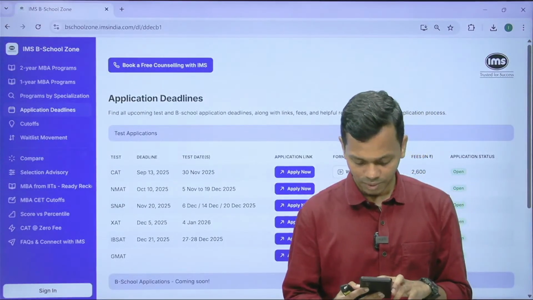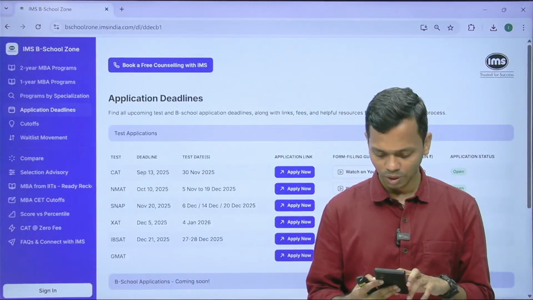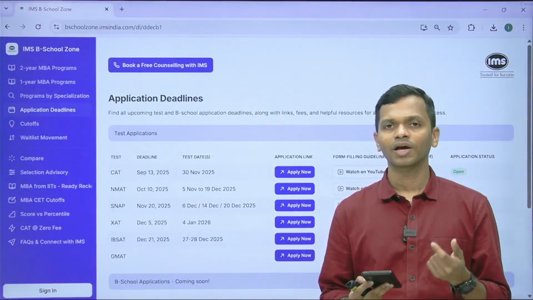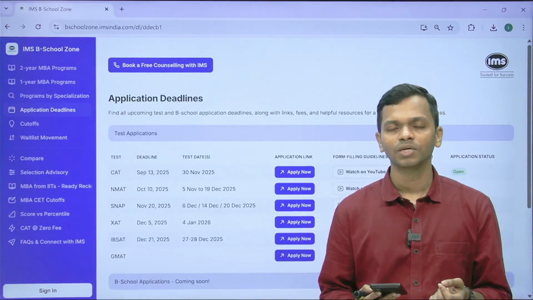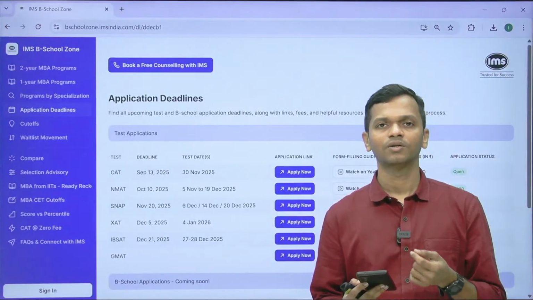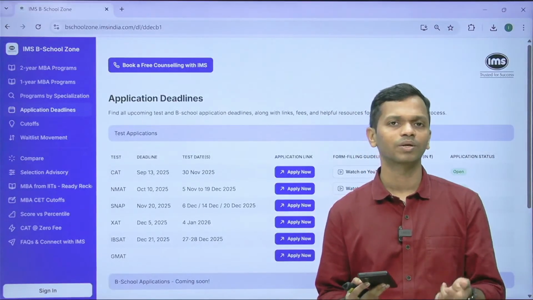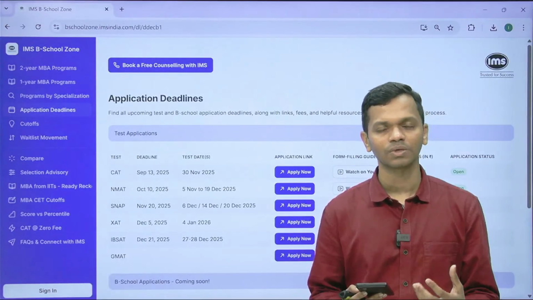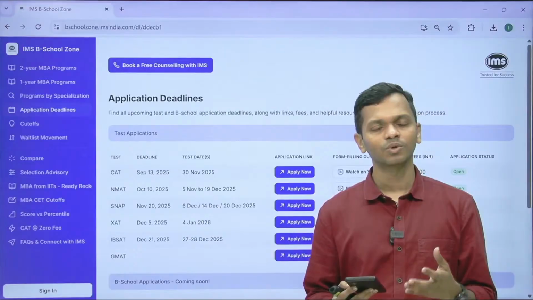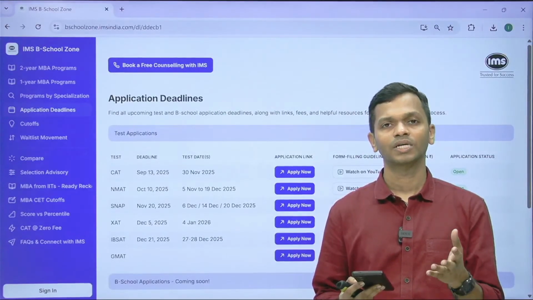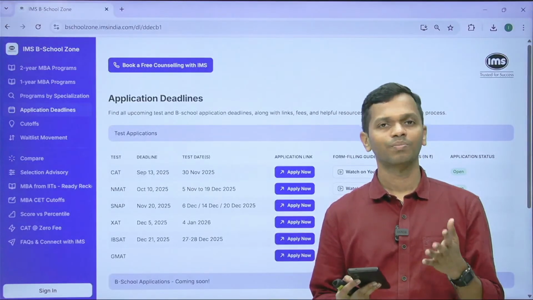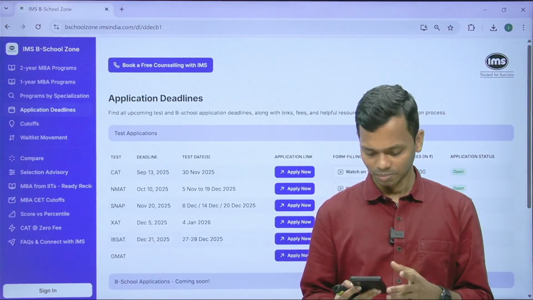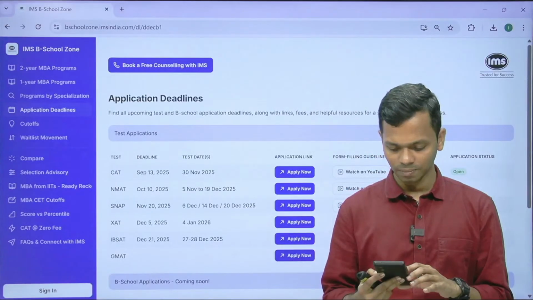Shreyashi Shah asks: I want to give NMAT twice, but there's no option to add one more. Do I have to fill the whole thing again and pay? So Shreyashi, what you're trying to do is called NMAT retake. That option becomes available only after you've taken your first attempt. Right now you can only register for the first attempt. Once you are done, you will see an option called book retake or pay for retake, where you pay the retake fees and then appear for your second attempt. But right now there is no way to indicate it.